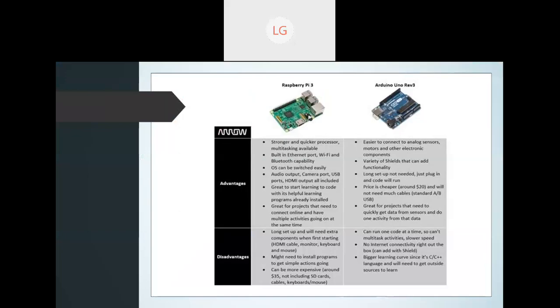But what is the advantage? You can see Raspberry Pi is stronger and quicker. As I discussed, multitasking is possible. It has a built-in Ethernet port, a Wi-Fi port, and Bluetooth capability. You can easily switch into the operating system. It has audio output, camera port, USB, HDMI, and you can easily write code in this Raspberry Pi. Big and very great projects have been made by people with the help of Raspberry Pi.